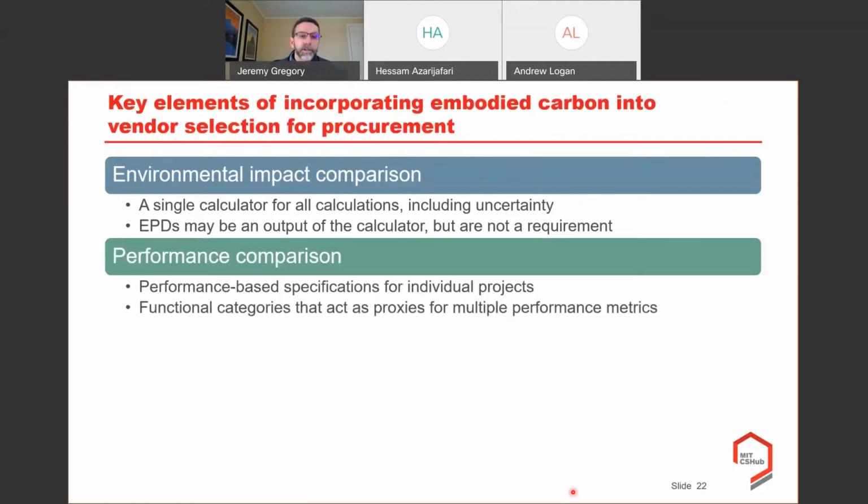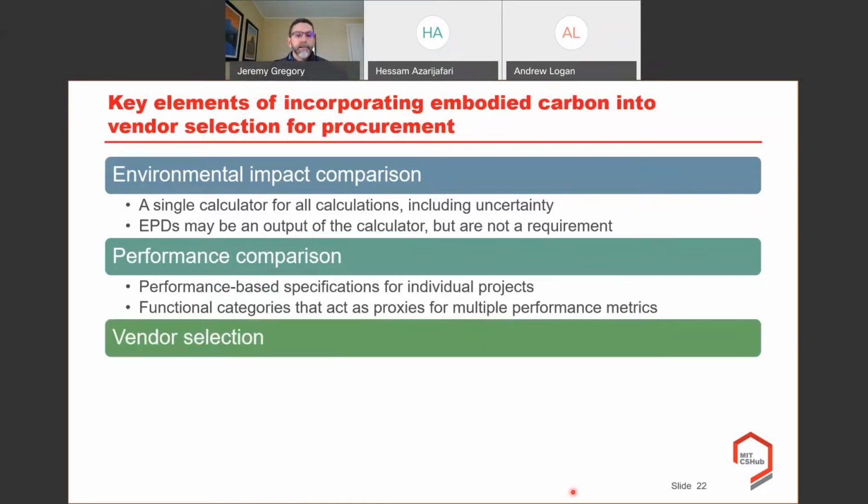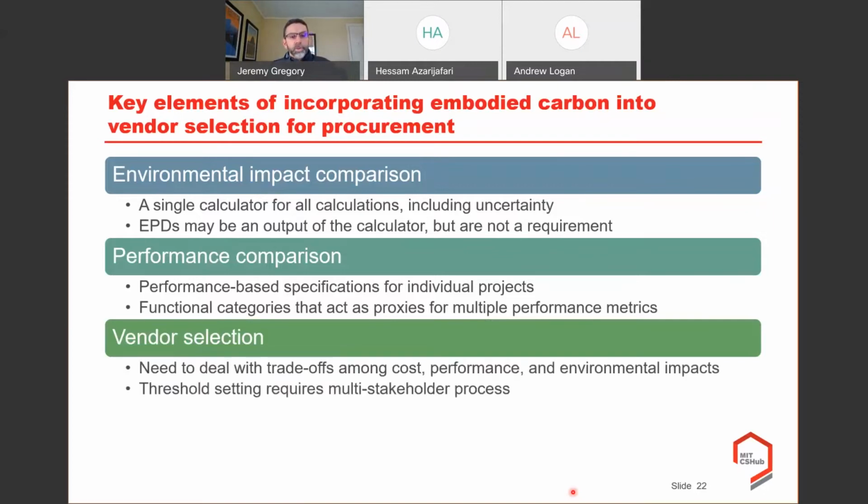When it comes to performance comparisons, if we can do performance-based specifications on individual projects and then say we want concrete compared for this application, that's a way to do it. But if that isn't an option, then establishing functional categories that act as proxies for multiple performance metrics beyond 28-day strength. In the selection of individual vendors in procurement, we need to deal with the trade-offs among cost, performance, and environmental impact,